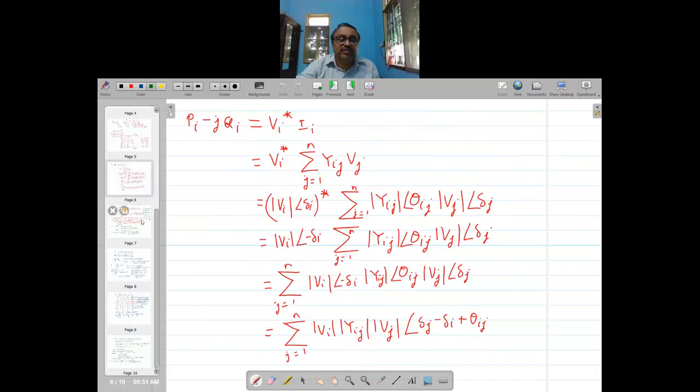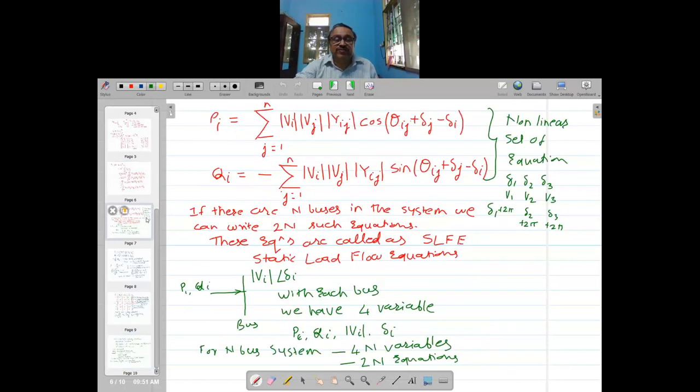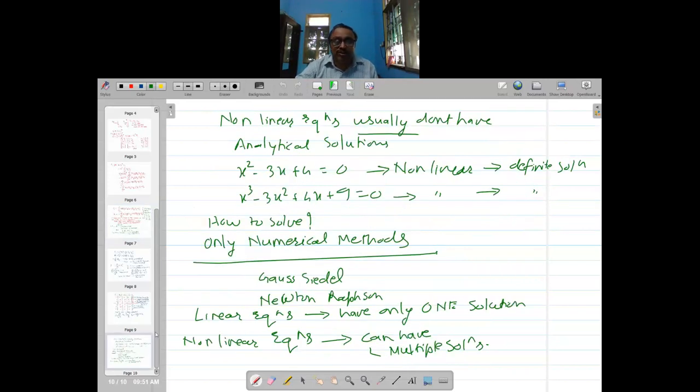Is this a differential equation? Pi and Qi equal to right hand side and right hand side like this. Is it a differential equation? No, there is no time factor involved. So it is just an algebraic equation. So another characteristic of load flow equations is, one characteristic is they are non-linear. Another characteristic is they are algebraic equations. And they can have multiple solutions also. But generally one solution will finally be satisfied by the system.